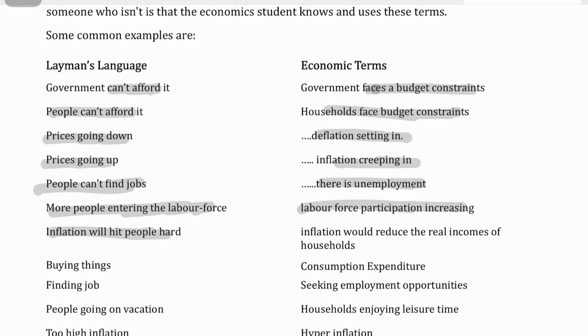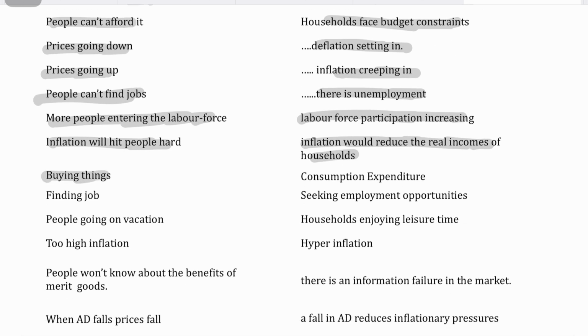Inflation will hit people hard. Inflation would reduce the real incomes. Instead of saying people buy things, say consumption expenditure. Finding jobs, say seeking employment opportunities. People going on a vacation, and this is a common thing, say households enjoying leisure time.